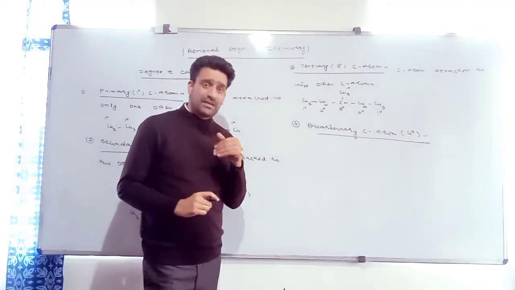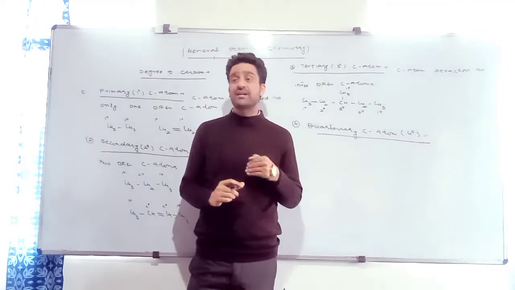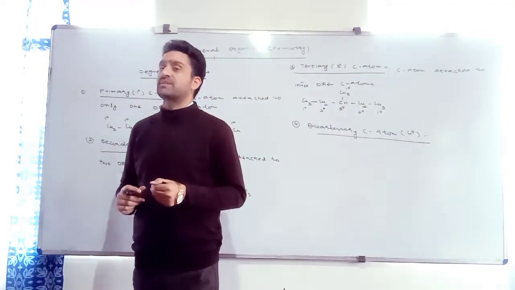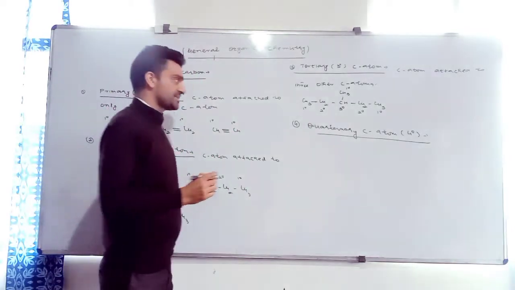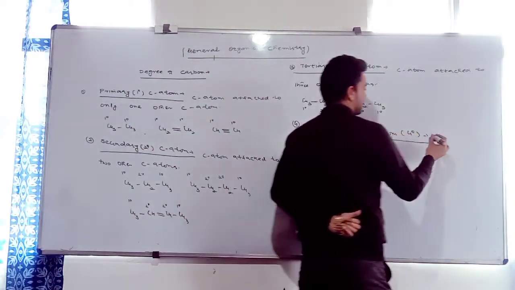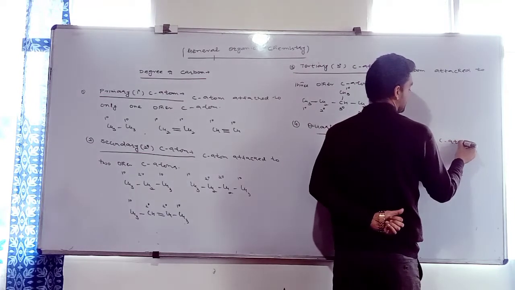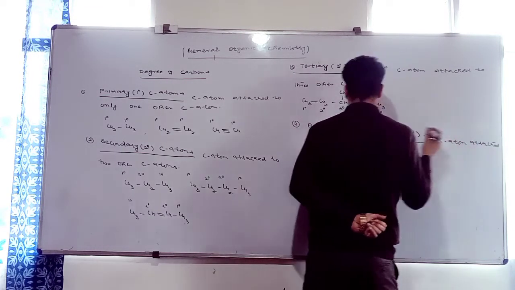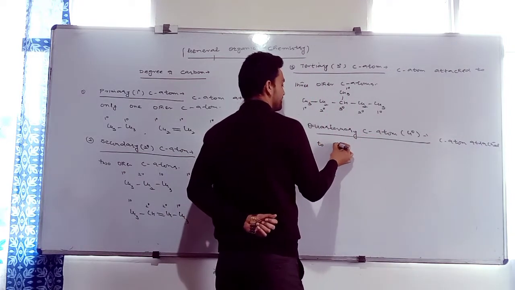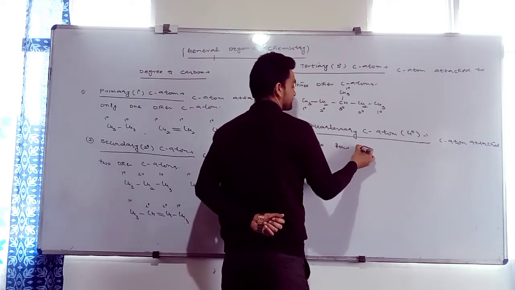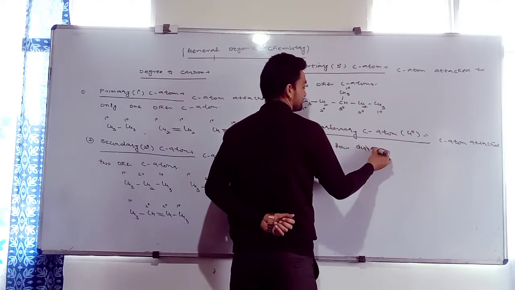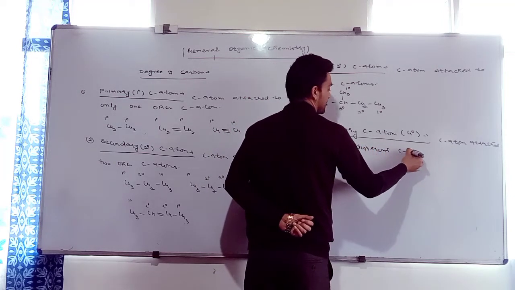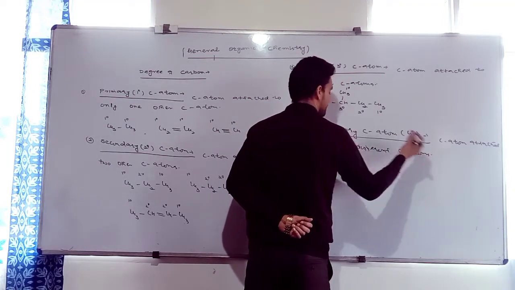It is a carbon atom attached to 4 other carbon atoms, to 4 different carbon atoms. Carbon atom attached to 4 different carbon atoms. For example,